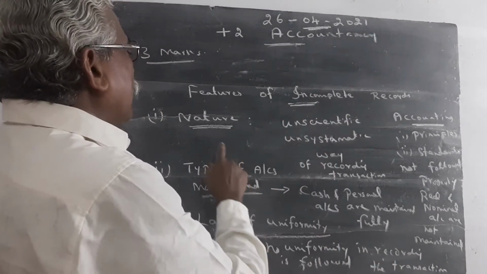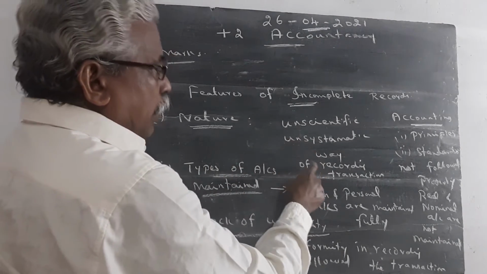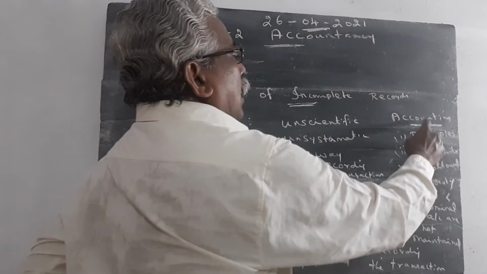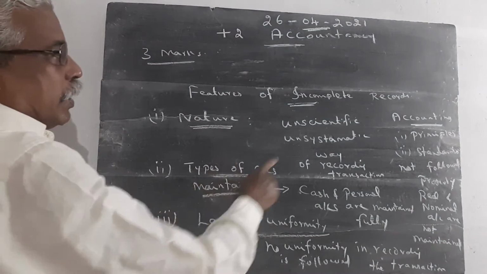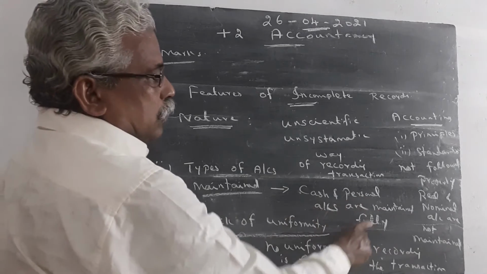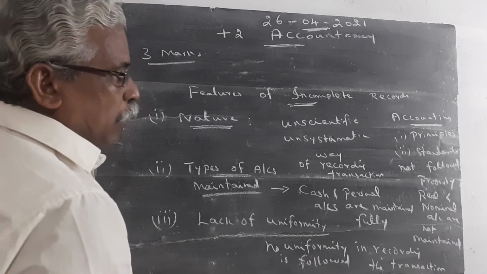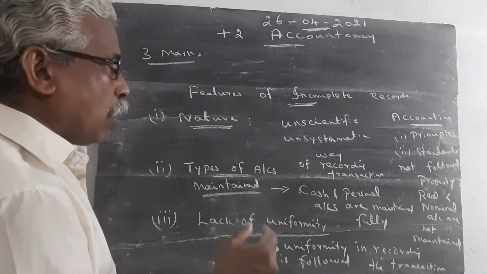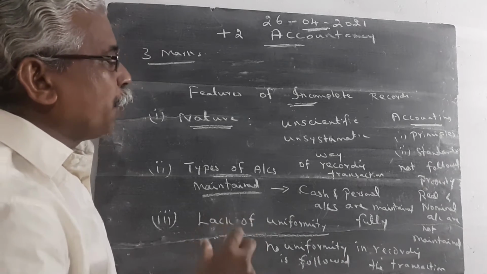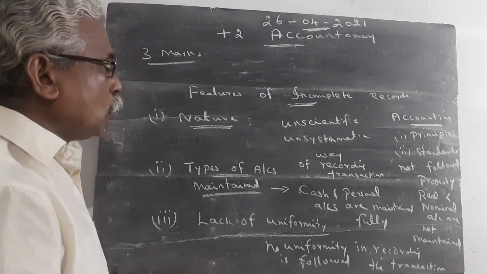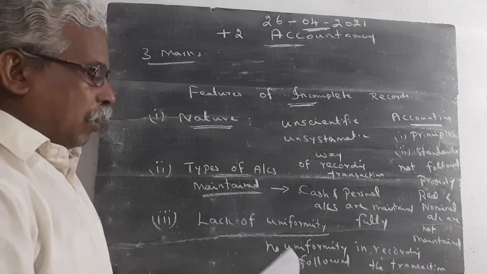What are the features of incomplete records? Nature, types of account maintained, lack of uniformity. Unscientific, unsystematic way of recording the transaction. Accounting principles and accounting standards are not at all followed properly. Type of account maintained: in the incomplete records, only cash and personal accounts are maintained fully. Real account and nominal accounts are not at all maintained. Point number 3, lack of uniformity. There is no uniformity followed in recording the transaction. Each and every organization records the transaction in their own way. So there is no proper uniformity for maintaining the accounts by all the organizations.